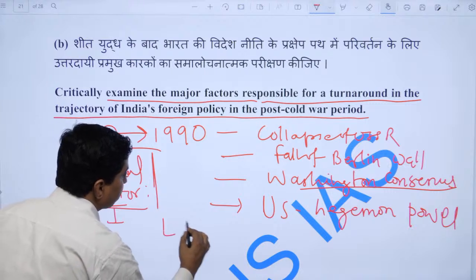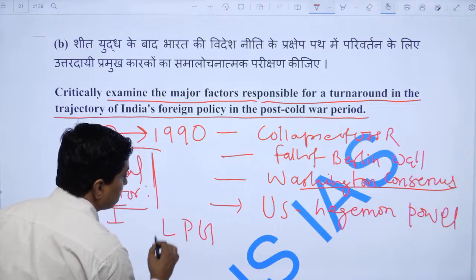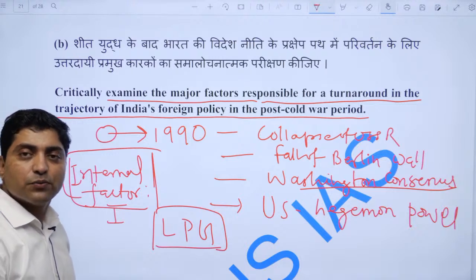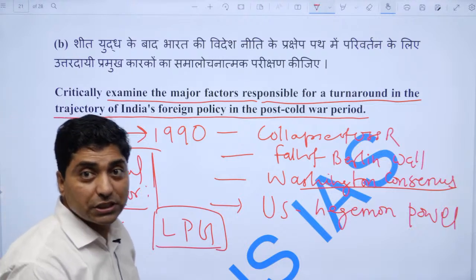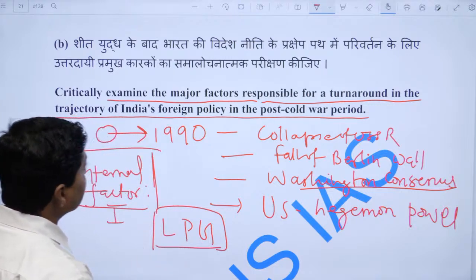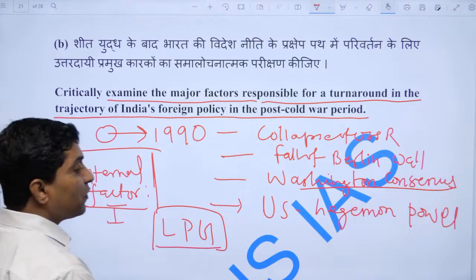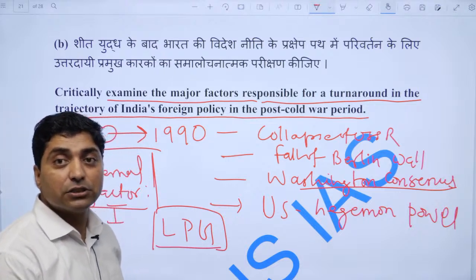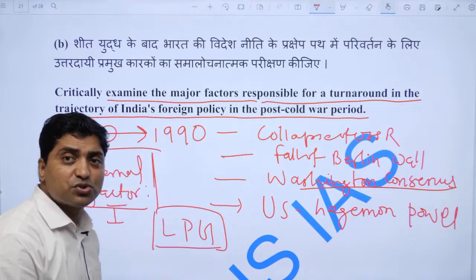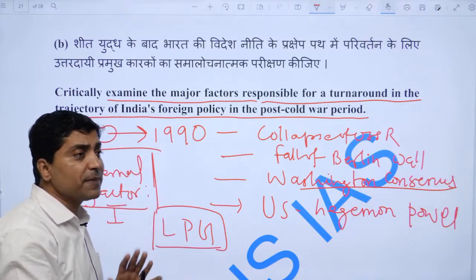But if you look at the option we have opted, LPG, liberalization, privatization and globalization, right, and it is 2022, we have experienced 32 years of liberalization, privatization and globalization, but we can see that we are unable to make a good relationship with the US, right. Globalization has produced a huge inequality within India, right.